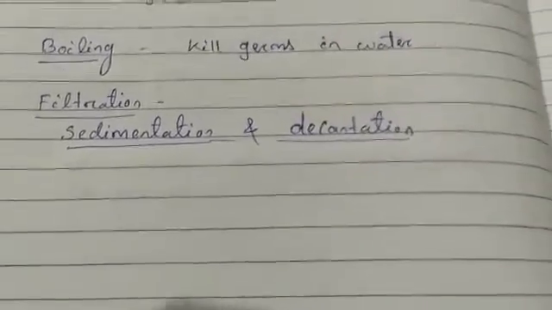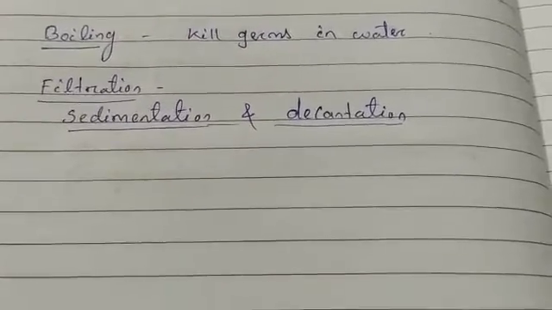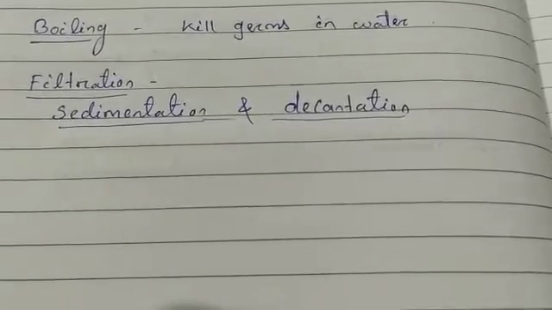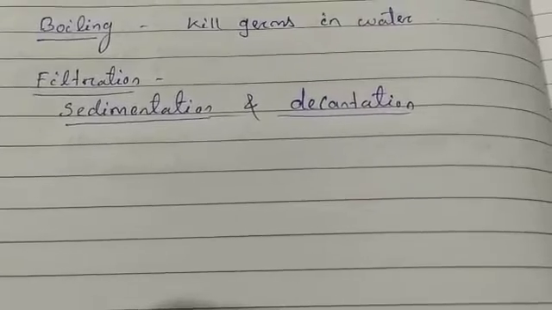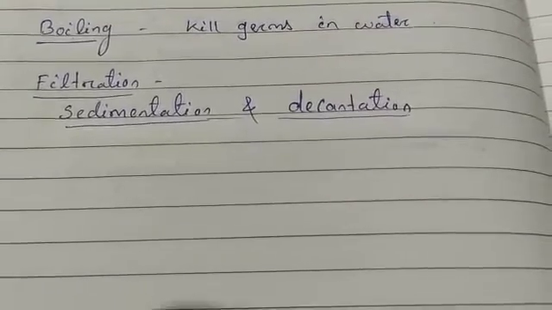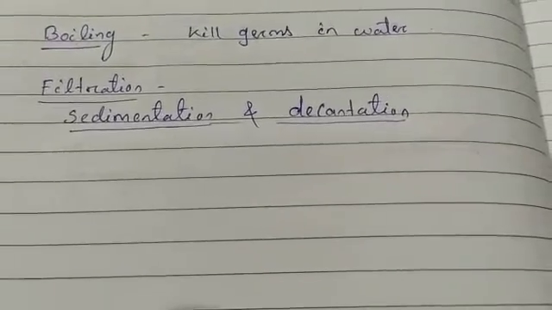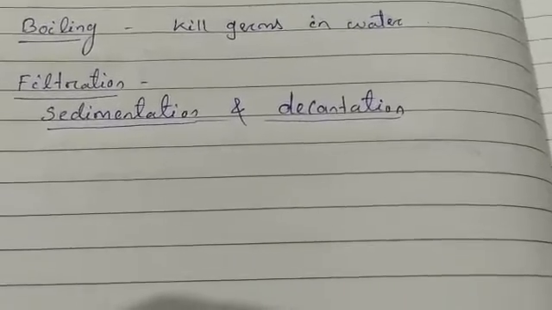You can try this with your bottle also. Fill water in the bottle with some sand and mud, and keep the water undisturbed. After some time you can see that the impurities settle down at the bottom of the container, and this is called sedimentation. The impurities are also known as sediments.